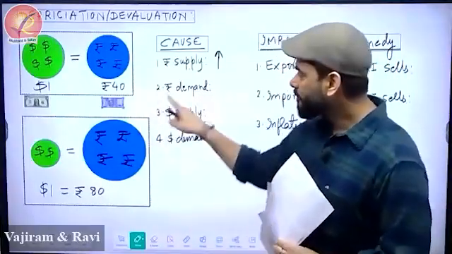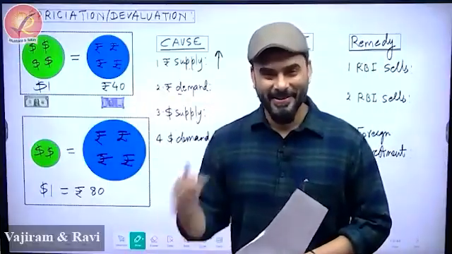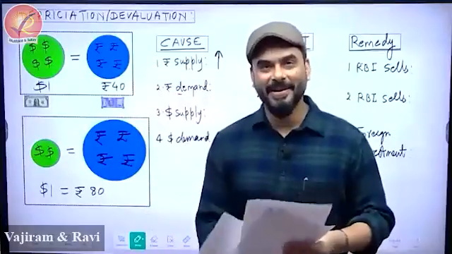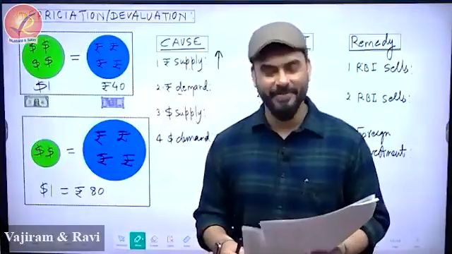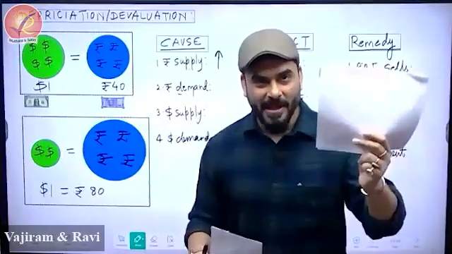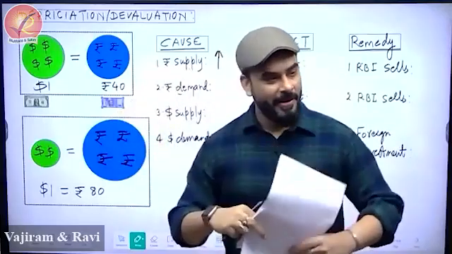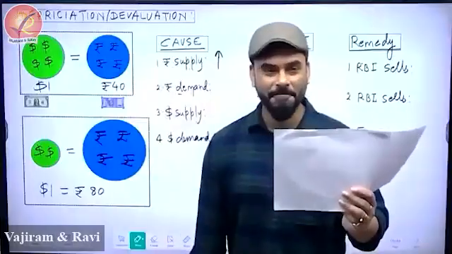Now, what has happened to the demand of rupee? Focus here guys. So earlier what was happening? This was the rupee, this was the dollar. But all of a sudden, this is the rupee, this is the dollar, and nobody is taking it.